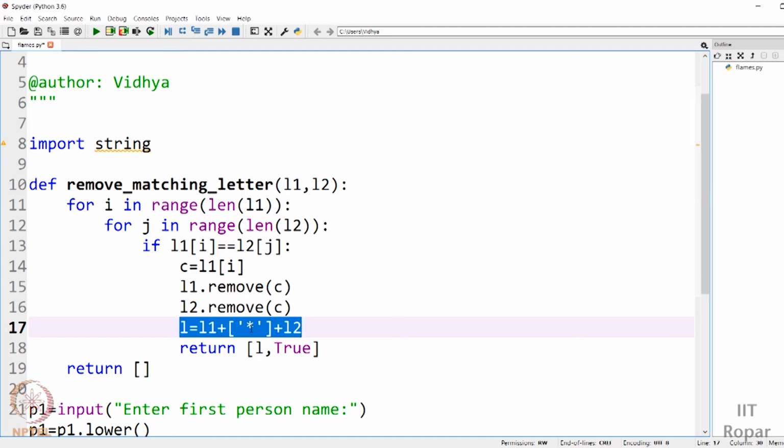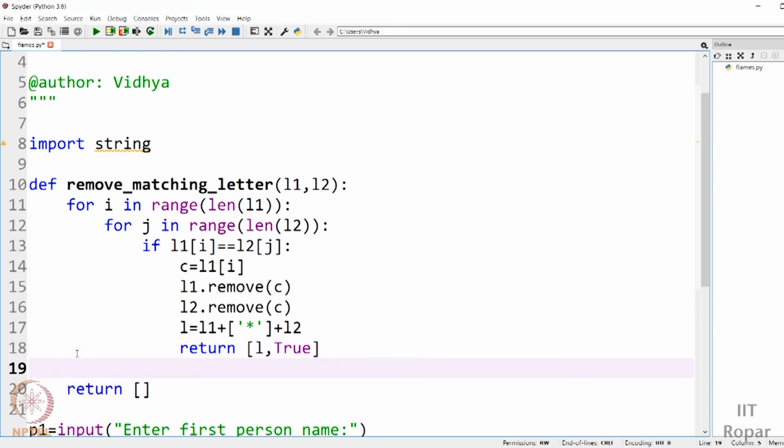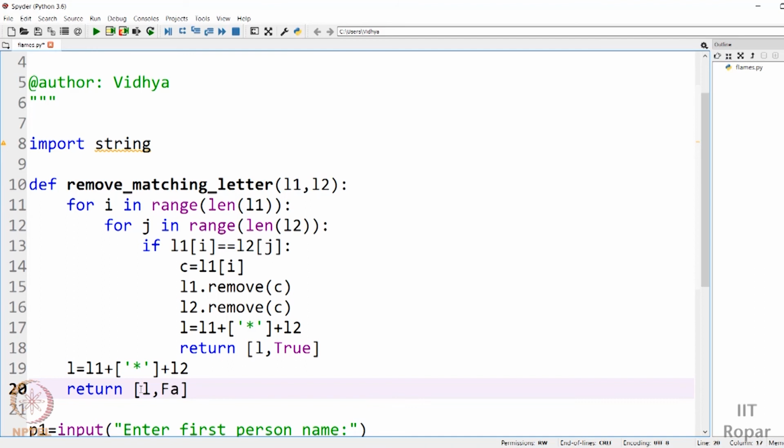So let me copy this line because I want to repeat it again. Let me say I have created a concatenated list. I'll return the concatenated list, and I'll say false. That is, this is the concatenated list, but in these two items I haven't found a matching character. That's why you're returning false. So this is how you do it.